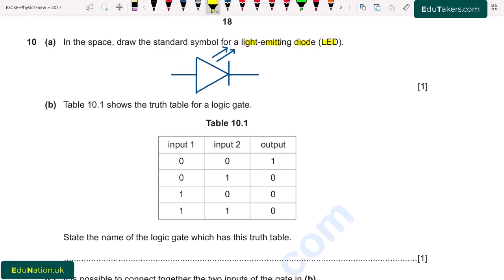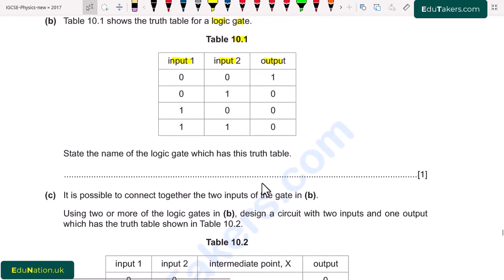Part B. Table 10.1 shows the truth table for a logic gate. Here is table 10.1 and there we can see that input 1 and input 2 and there is a single output. State the name of the logic gate which has this truth table. So first of all, we have to tell the name of this logic gate that is used here.